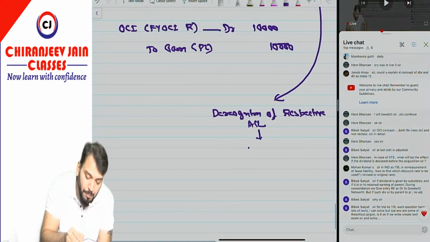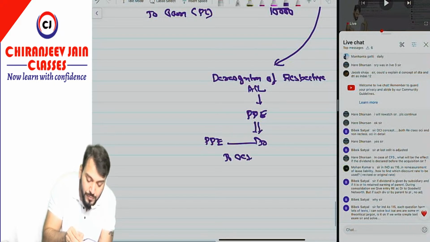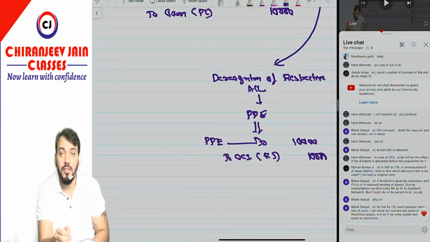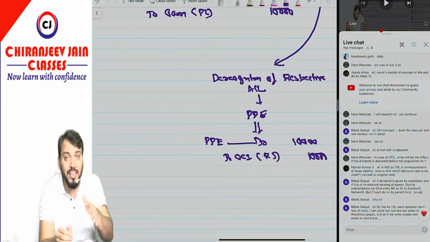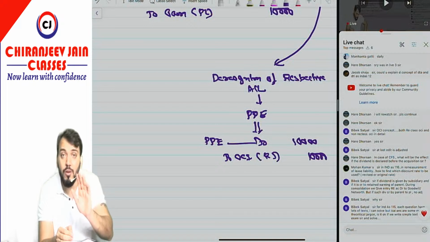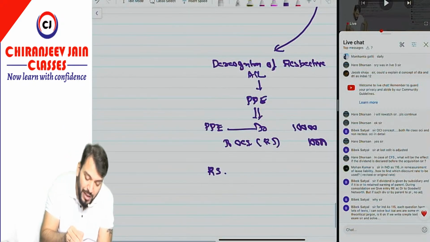Now let me take example of PPE only. Now when there is a revaluation gain, what journal entry will you do? The journal entry is PPE account debit to OCI revaluation surplus, suppose 10,000. Now on derecognition of such PPE, the entire accumulated gain will not be reclassified to PL. In that case, the entire accumulated gain will be directly transferred to retained earnings. So in this case, what journal entry will you do? Revaluation surplus account debit to retained earnings.